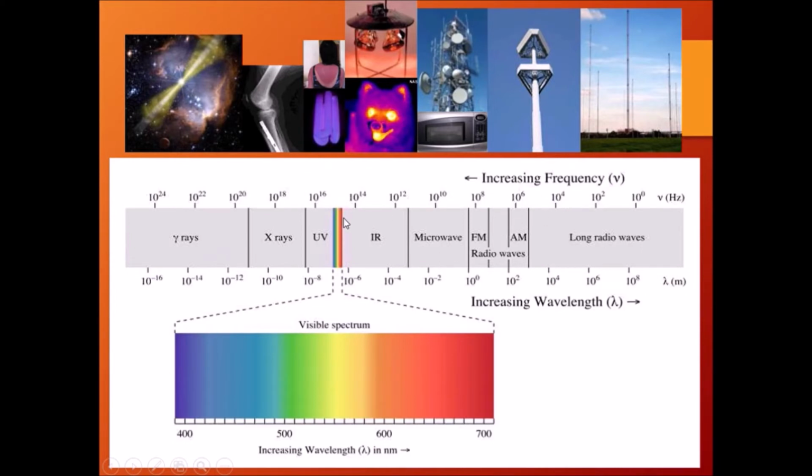So even if you remember one, the other one you will remember, because that is exactly opposite. Frequencies are increasing when you're going from radio to gamma, whereas the wavelength is decreasing when you're coming from gamma to radio. So radio has more wavelength, whereas gamma has the least wavelength.